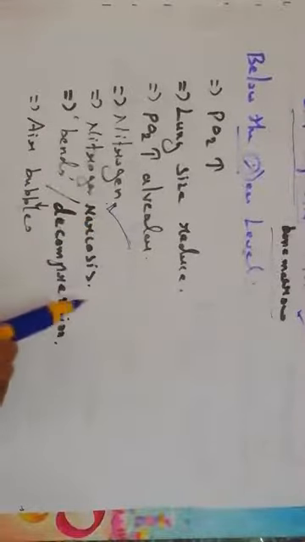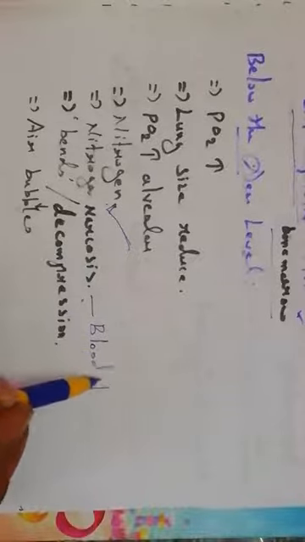When they collect this air, along with this air they consume a lot of nitrogen, because the demand increases. So the nitrogen level in the blood increases. This situation is known as nitrogen narcosis.